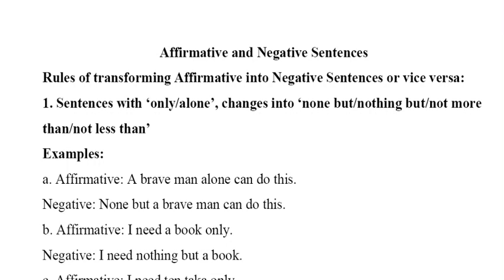Okay, if you see the examples, things will be clear. First one: a brave man alone can do this. If you want to change it to negative, for alone we'll take none because it is a person. So, none but a brave man can do this. Then: I need a book only. Here only is focused on a thing or object, so that term will take nothing. So, I need nothing but a book. Are you getting it?